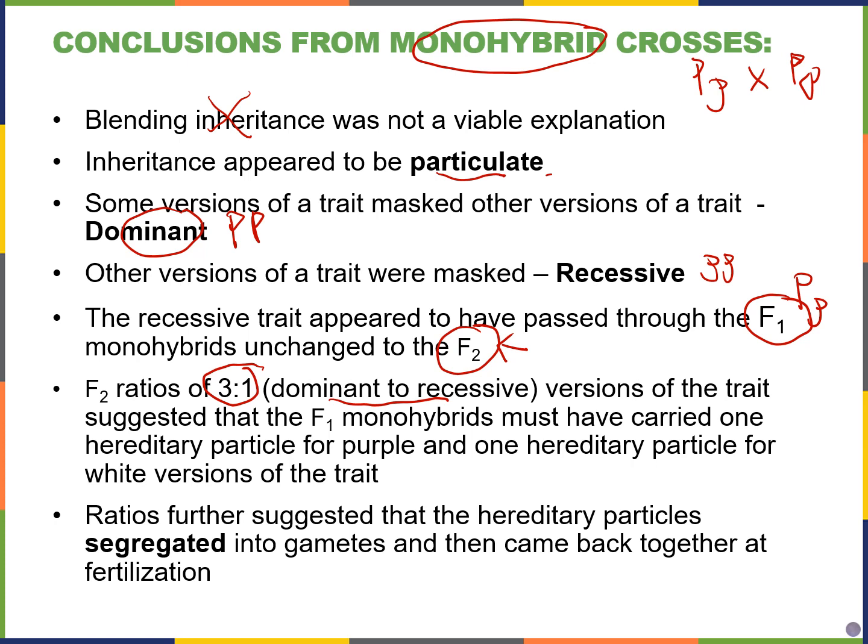So these ratios suggested that these hereditary particles, these genes or alleles, segregate into gametes and then come back together during fertilization. And we saw this during meiosis. Remember, our cell starts off as diploid. Let's say this is our diploid organism. Remember, at the end of meiosis, you have haploid gametes. This could be one of your gametes, big P, and the other one could be small p, and that would be haploid.